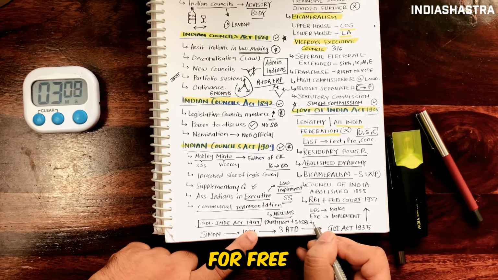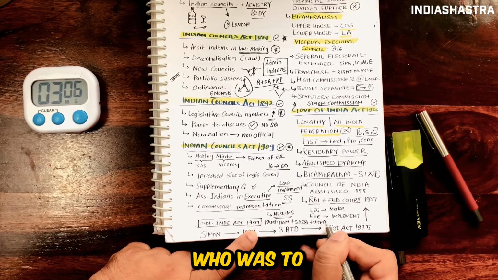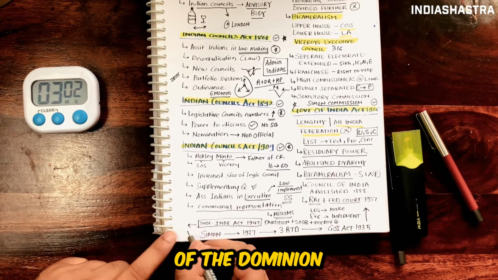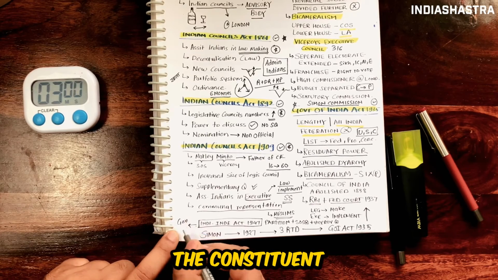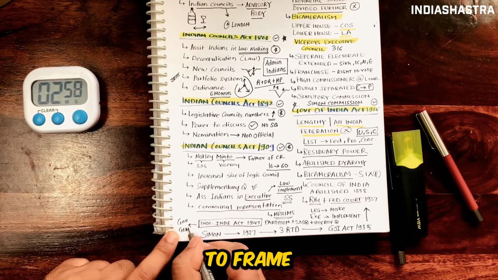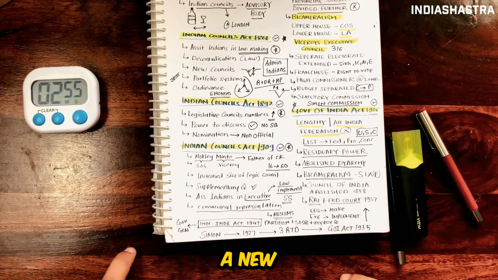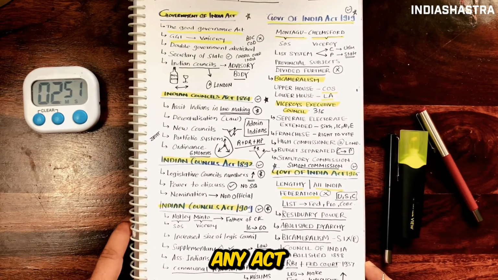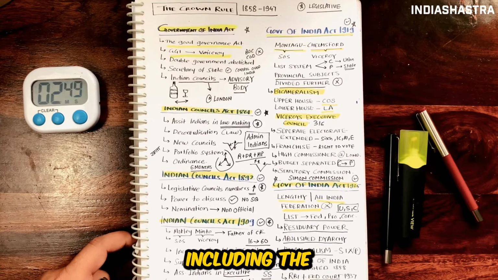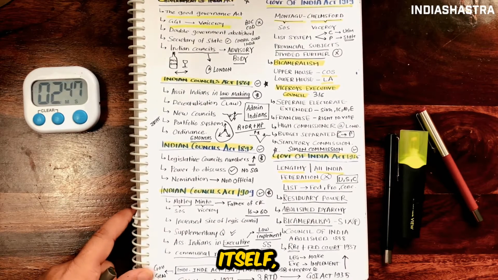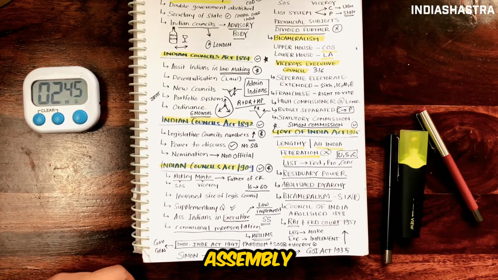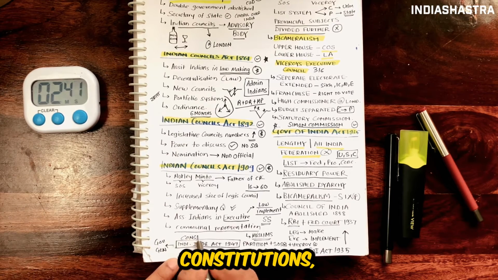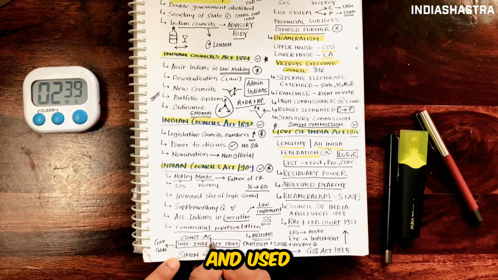It provided for each dominion a Governor General who was to be appointed by the British King on the advice of the Dominion Cabinet. It empowered the constituent assemblies of the 2 dominions to frame and adopt a new constitution for their respective nations and to repeal any act of the British Parliament, including the Independence Act itself. The Constituent Assemblies were empowered to legislate for their respective dominions till the new constitutions were drafted and enforced.